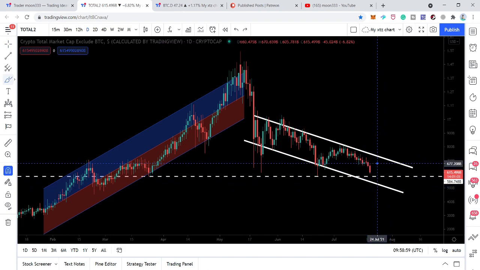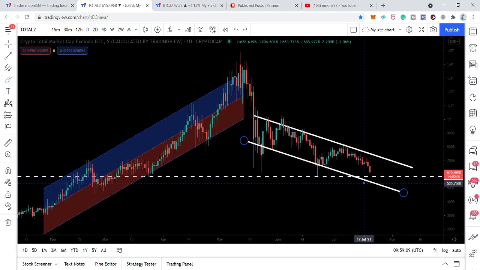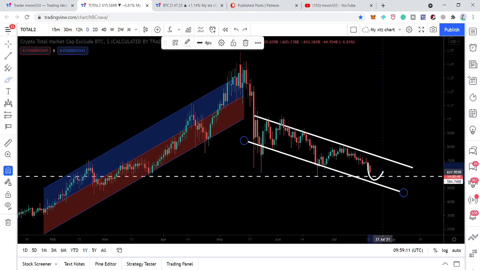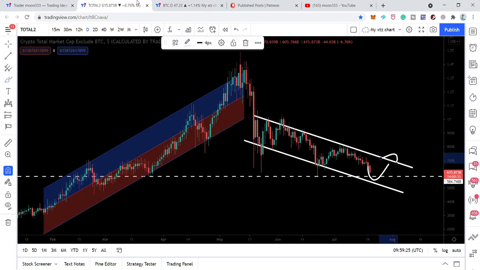Now if we take a look at this previous support that we have found here and the support of this down channel, this is a very, very important area. From here we can expect a bounce, and maybe if we will have a rejection here on the Bitcoin dominance chart, it will be rejected and move down, and at the same time it will break out this resistance of this down channel.